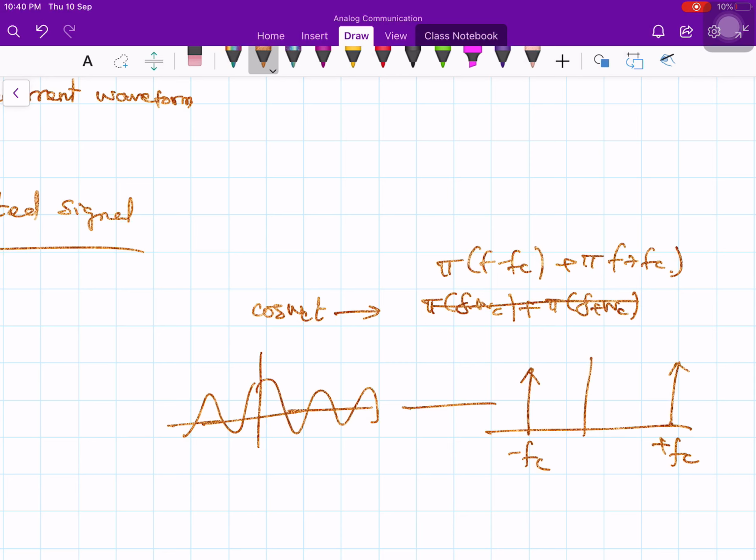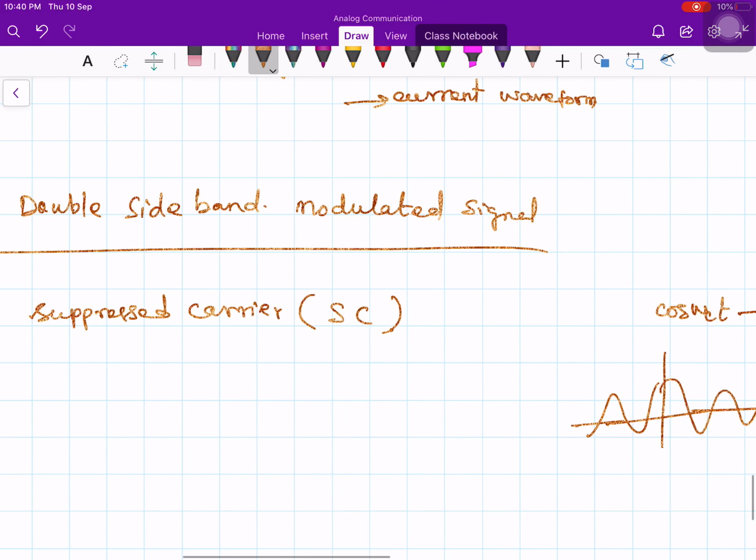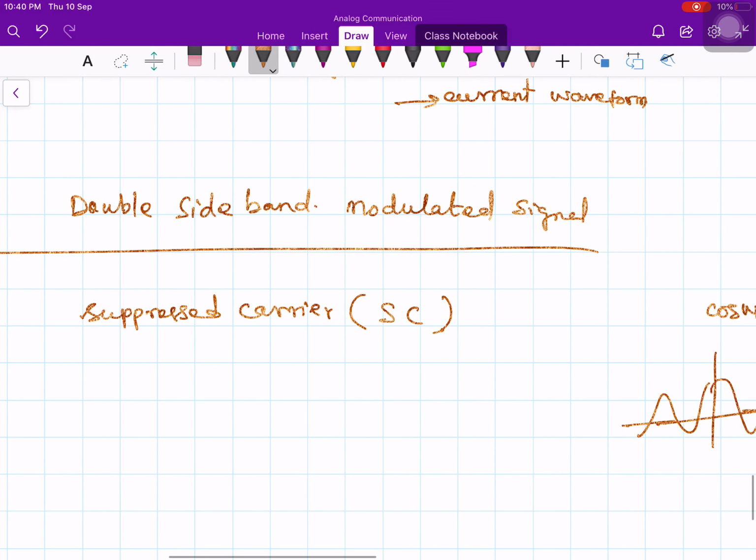Now if you take the modulated signal x of t and take the Fourier transform, it contains A by 2 times M of f plus fc plus A by 2 times M of f minus fc.